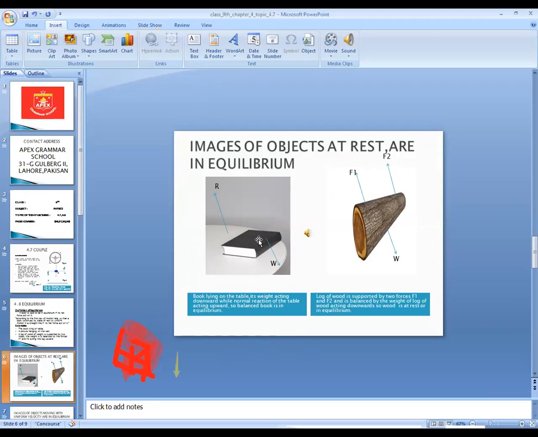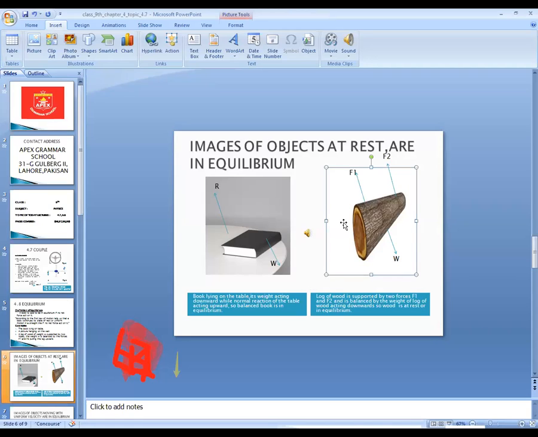These two forces, weight and normal reaction, are equal in magnitude, so they cancel the effect of each other. The body will be at rest, or we say the body is balanced, and we say the body is in equilibrium position.